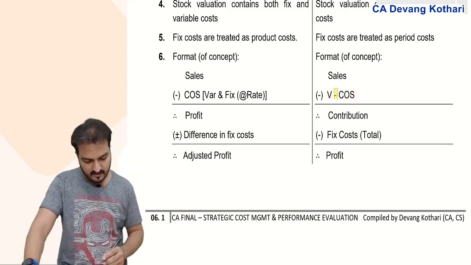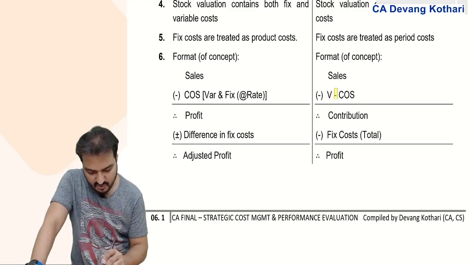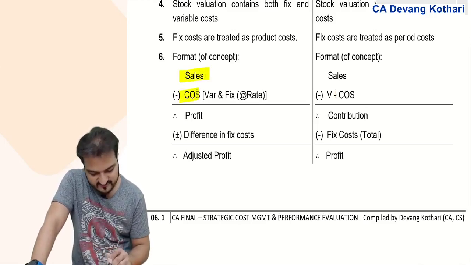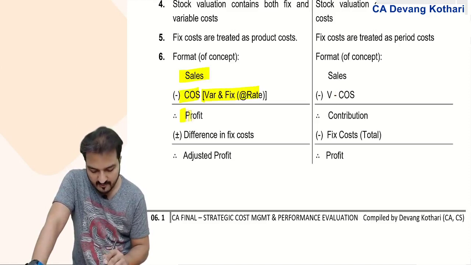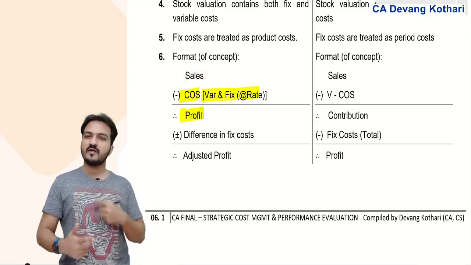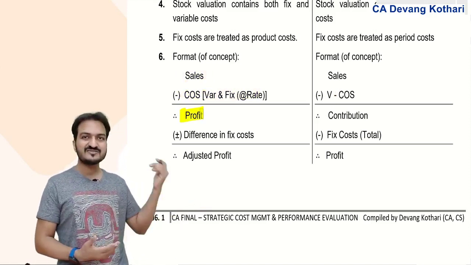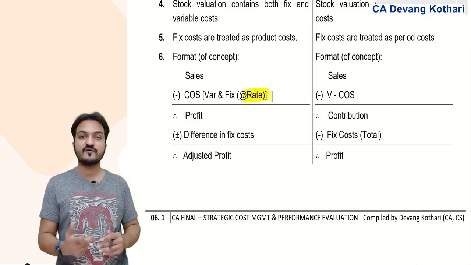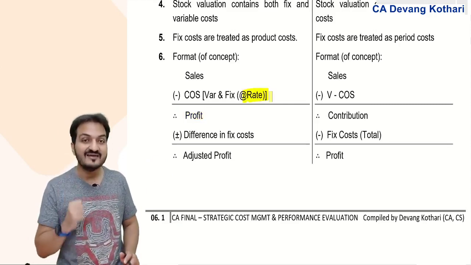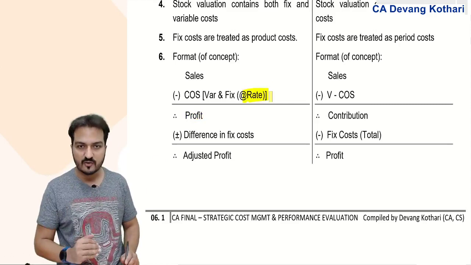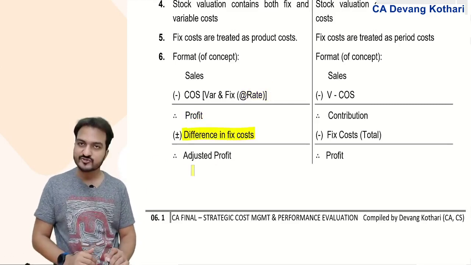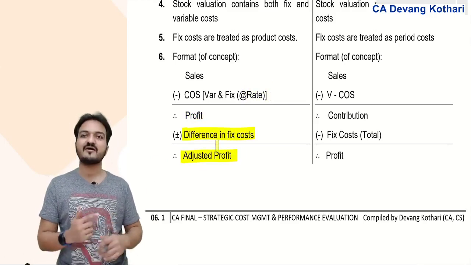So in absorption costing method, sales minus cost of sales, which is total cost, will give me profit, but that profit might contain some differences because fixed costs I have taken on rate basis. Your actual fixed cost might be different, which leads to under absorption, over absorption. So that difference in fixed cost, when you adjust it, will then give you the correct profit.